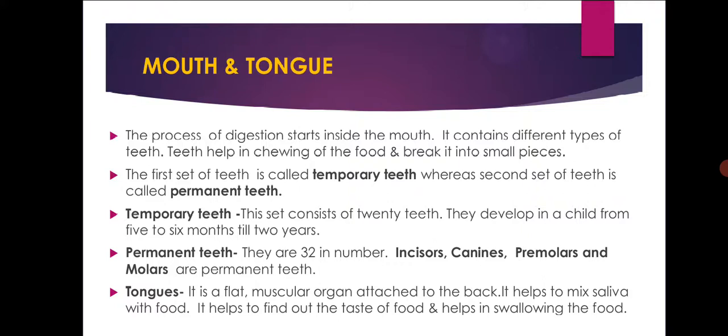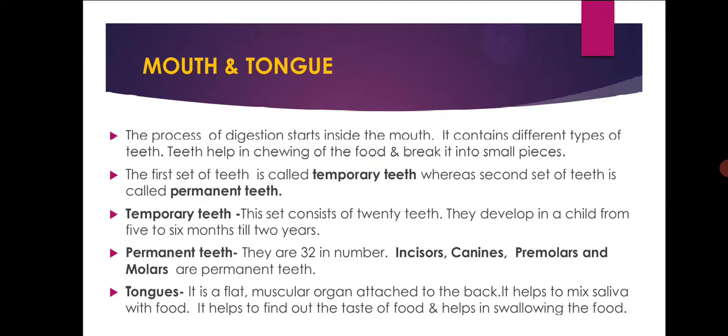Temporary teeth consist of only 20 teeth. They develop in a child from 5 to 6 months till 2 years. Permanent teeth are 32 in number. Incisors, canines, premolars, and molars are considered the permanent teeth.